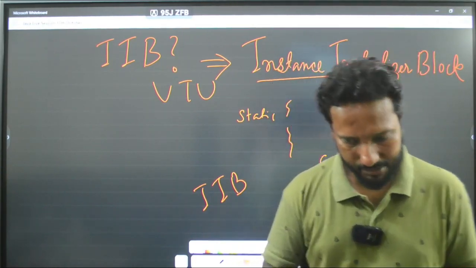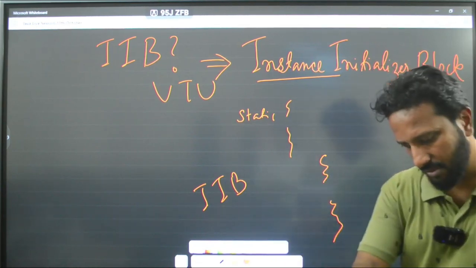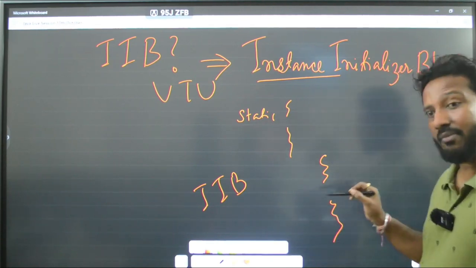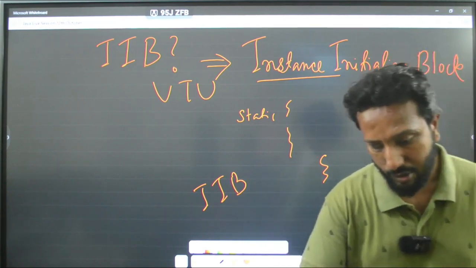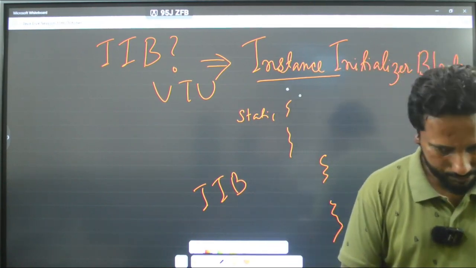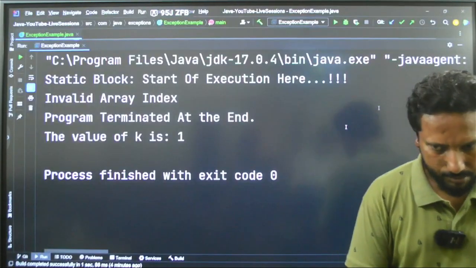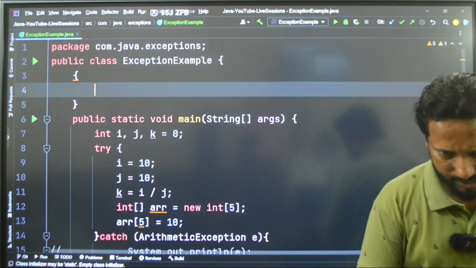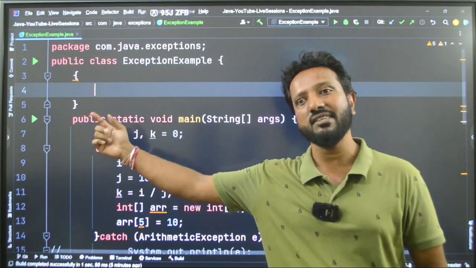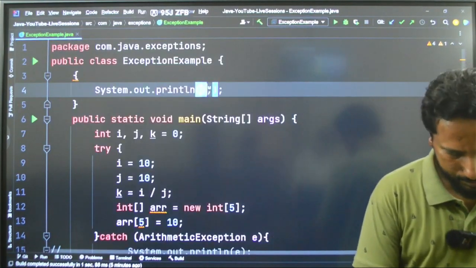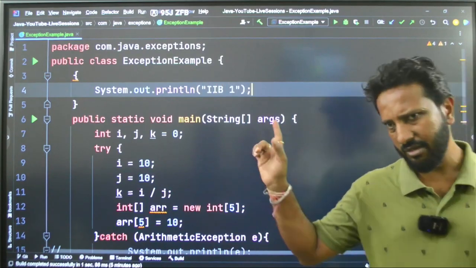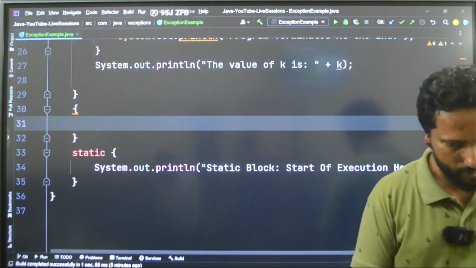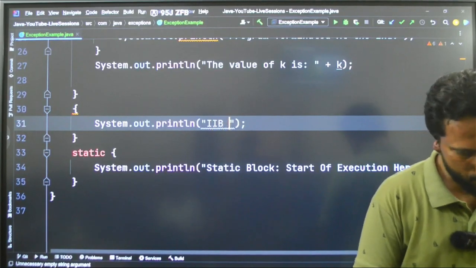Okay, I hope I am back. So as I said, only plain empty curly brackets is called an IIB or instance initializer block. Let me show you how to use it. See here on the top, I am writing a bracket like this. This is called an IIB, instance initializer block. So I will say S out IIB 1, this is the first IIB, and before the static block, I will give one more bracket and say S out IIB 2.